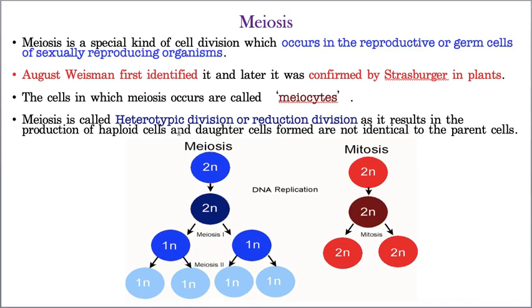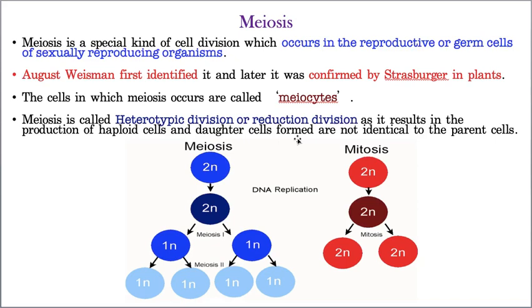That's why it is called heterotypic division. Whereas the number of chromosomes is reduced to half, that's why it is called a reduction division. Hope you understood. As the daughter cells are not identical to the parent cell, it is called heterotypic division. Whereas the number of chromosomes, here 2n, is reduced to 1n, that means half of the chromosomes are reduced. That's why it is called a reduction division.